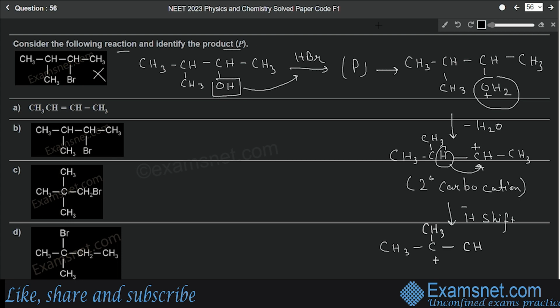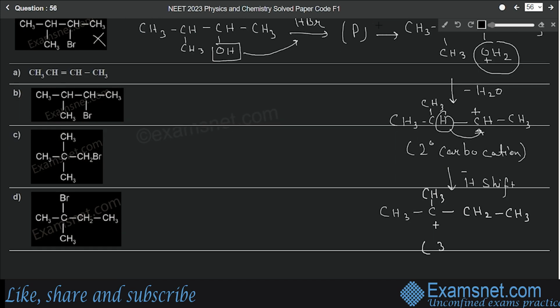Okay, and here the hydrogen has come, so CH2 and then CH3. Now we have got a tertiary carbocation. This is a 3-degree carbocation, that is tertiary carbocation. Now, initially we had seen that the medium contained hydrogen bromide, so the bromide ion will react with this carbon now. Bromide ion will come and attack at this carbon.